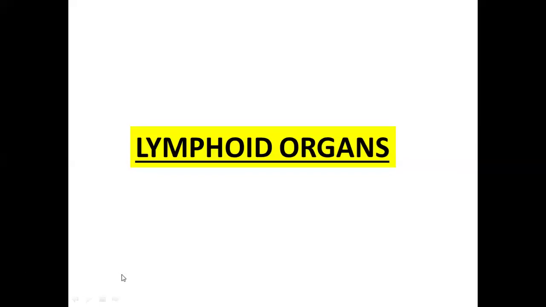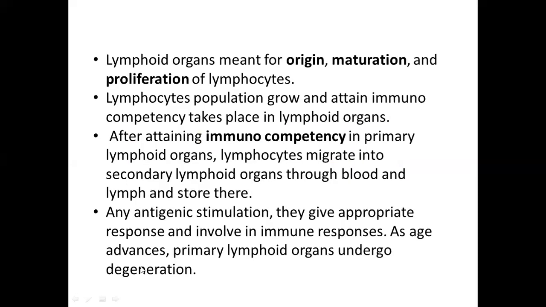Hello guys, so coming to today's video, let's discuss lymphoid organs. The topic of lymphoid organs is in BSc, MSc Zoology, and even in any competitive exams we'll go through this topic. Lymphoid organs are nothing but the origin, maturation, and proliferation of lymphocytes. All these processes generally occur in the lymphoid organs. Proliferation means just increasing the number, a rapid increase in number.